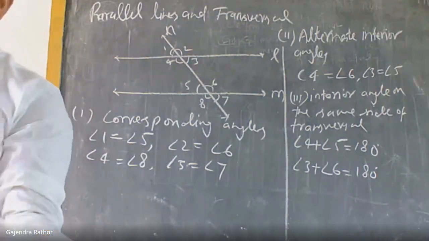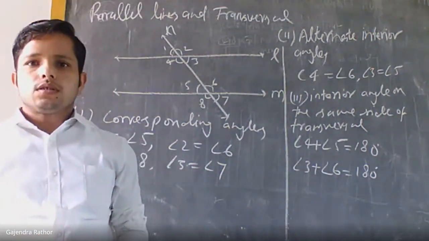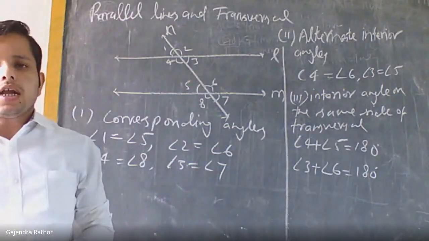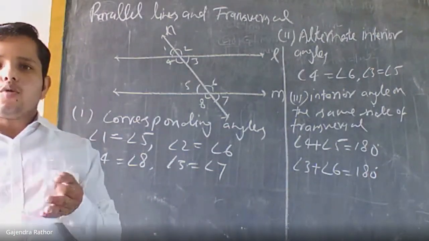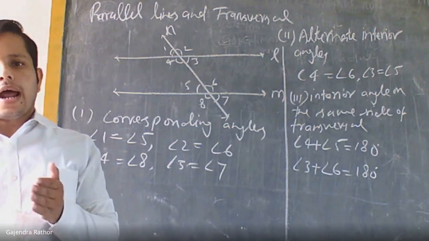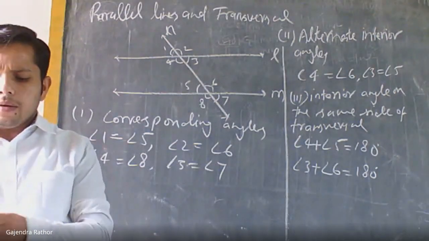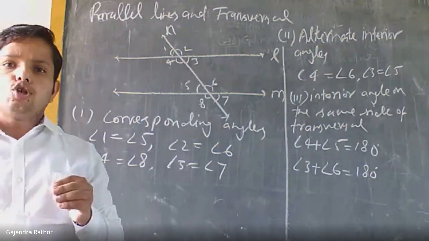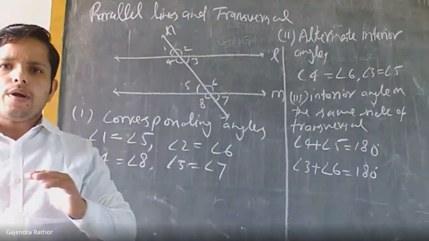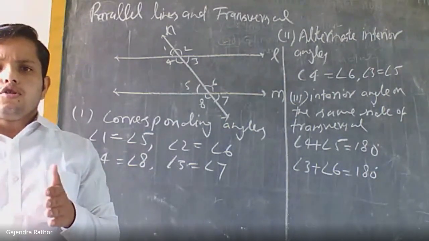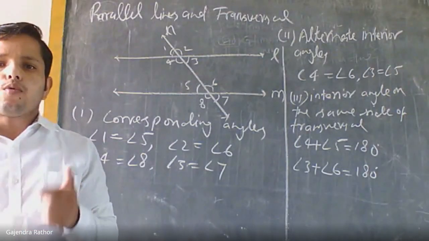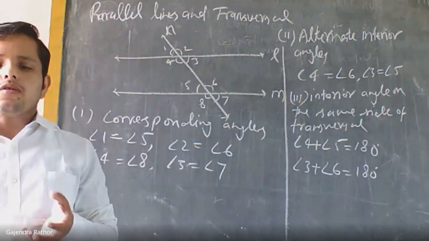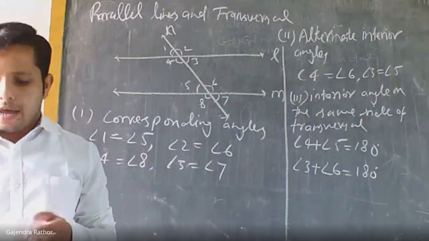So now after this, some axioms or theorems related to the transversal and parallel lines, we need to listen, understand, and also write in the notebook. Okay? We don't need to prove axioms, I already told you in the previous class. Second, theorems: whichever theorems are in your syllabus, I will prove those. Otherwise, we only need to understand the statement, note it, and use it.